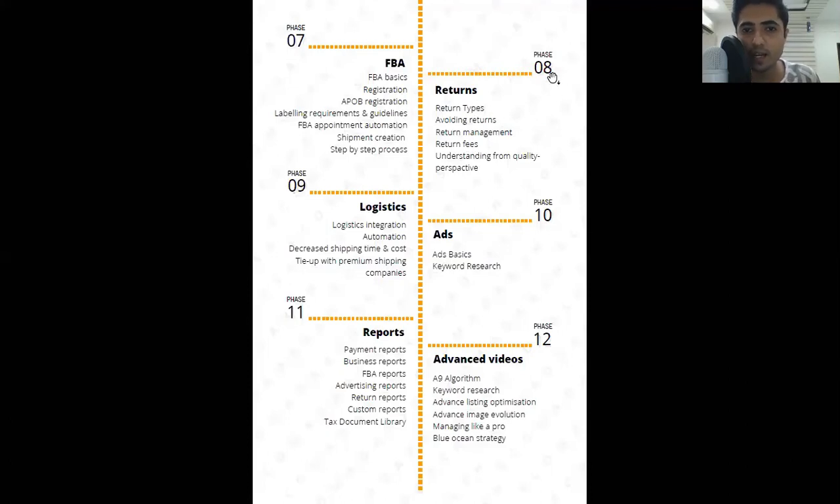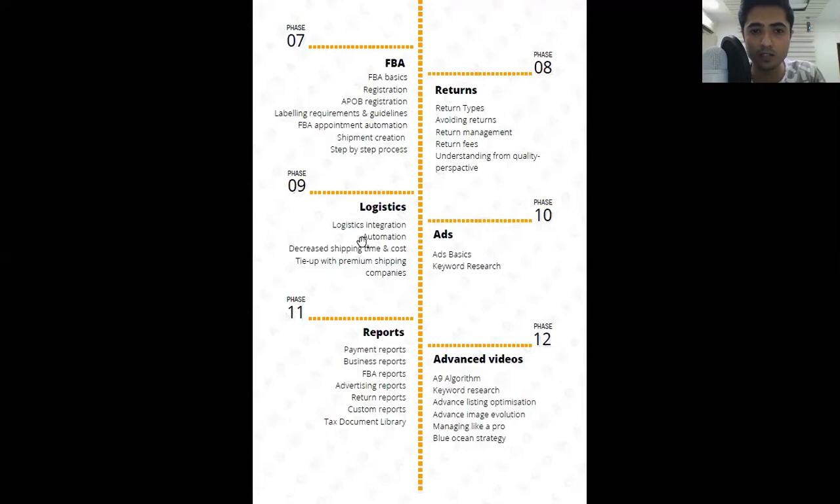Then there is phase 8, and it is all about returns. How you can manage your returns, how you can reduce your returns. I will also explain return types, then how you can avoid returns, return management. There are return fees also that will be explained over here. Then we will understand returns from a quality perspective, why we are getting returns and how we can reduce it.